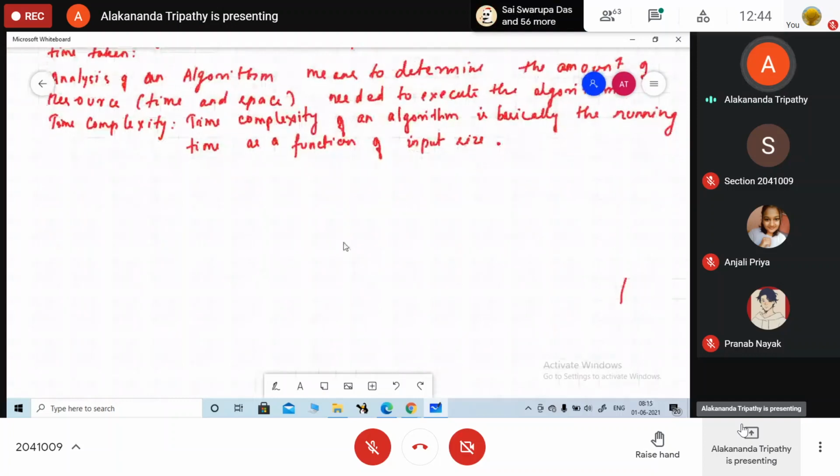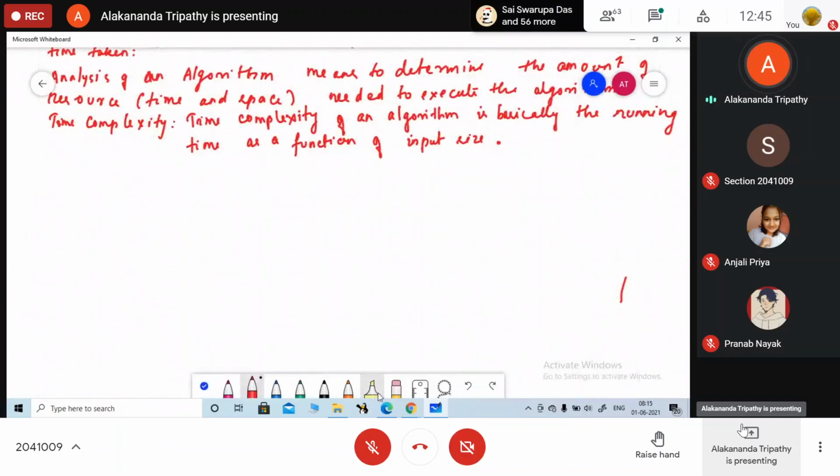So before I will discuss the analysis of algorithm, you should remember one thing. According to our system model, random access model, all the arithmetic and logic operations, remember, will take constant time.